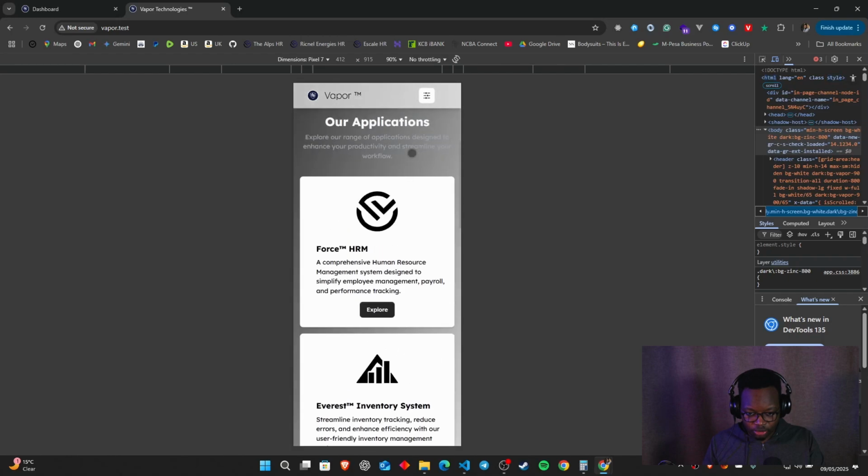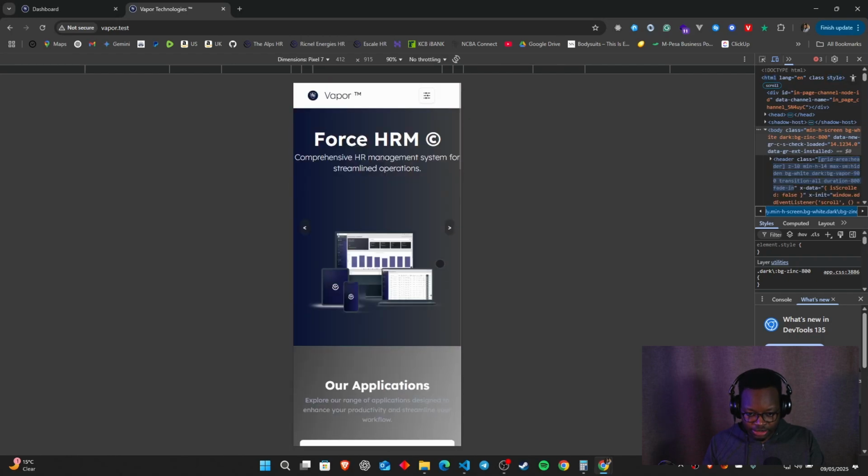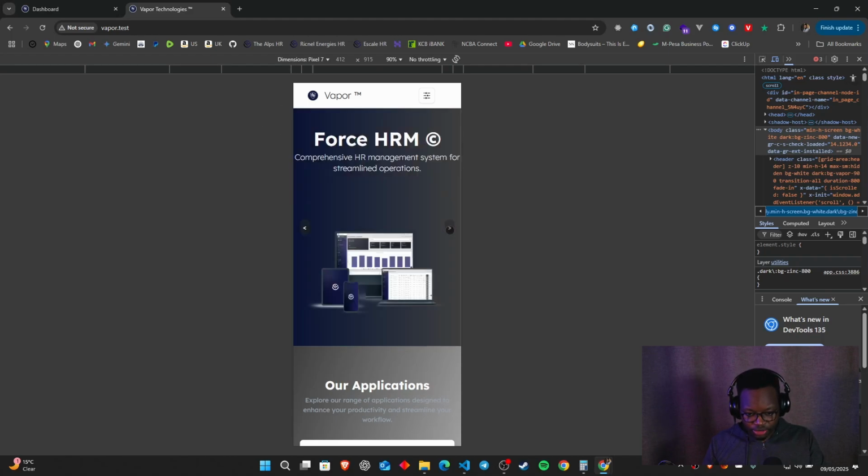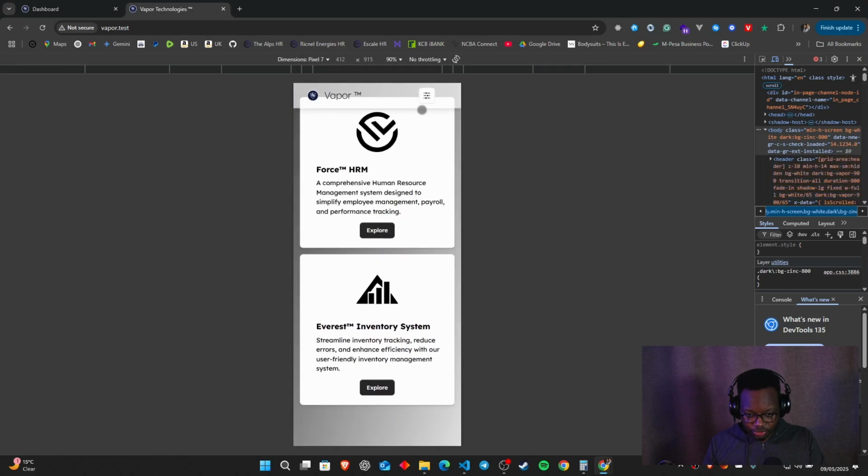Close it, I can continue scrolling, and everything is working fine and dandy. You can see that we have this Force HRM, we have the number codes, and I can scroll the carousel, our applications. So one thing that you need to also check out is where we are at right now. Also, this is responsive. The cards are also responsive.